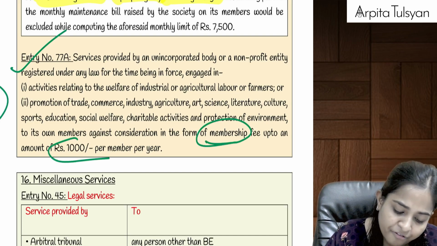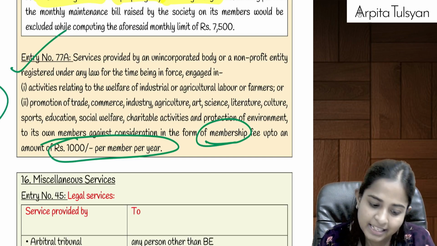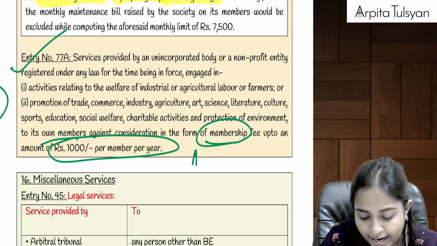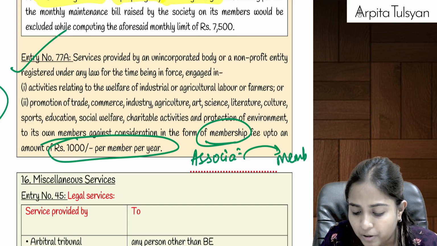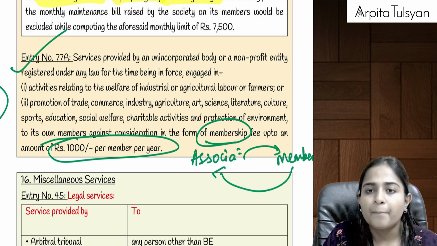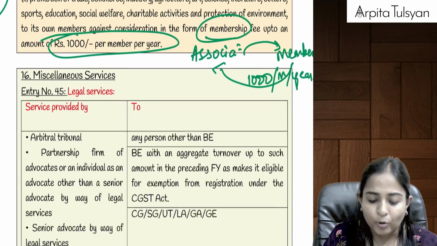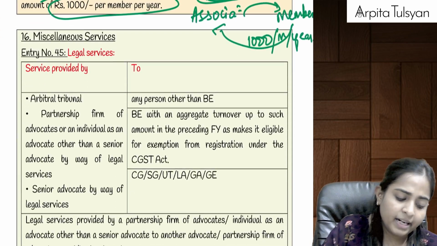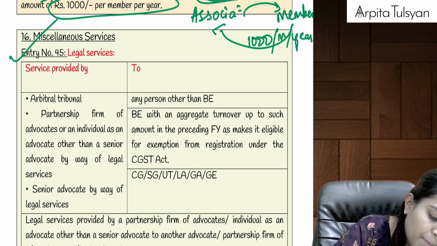If the membership fee is up to 1,000 rupees per member per year, then there will be no GST applicable on the same. Okay, can we say association is providing the services to its members? So members will be required to pay some membership fee. If that is up to 1,000 rupees per member per year, then GST will be totally exempted. Right? And then going on to the last service, that is your miscellaneous service, entry number 45.